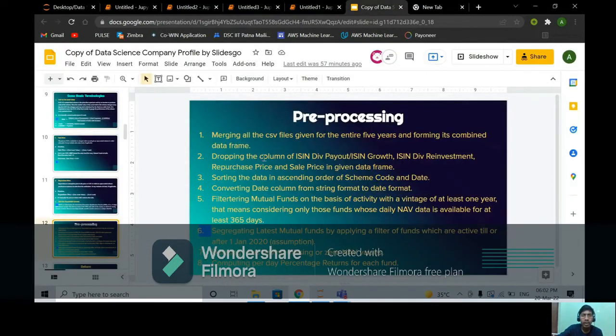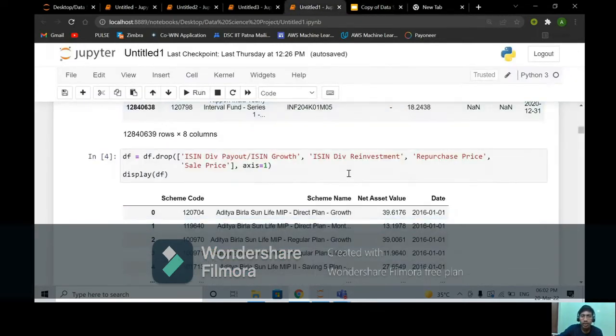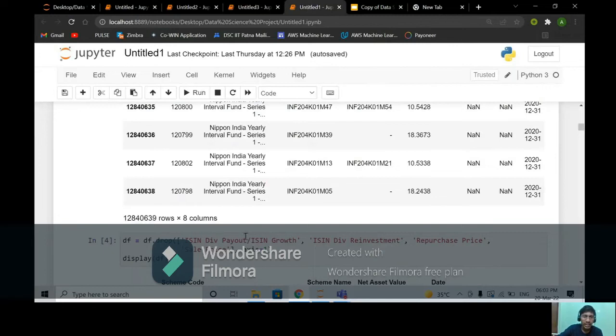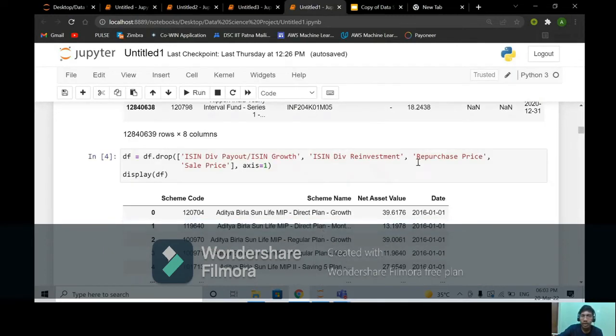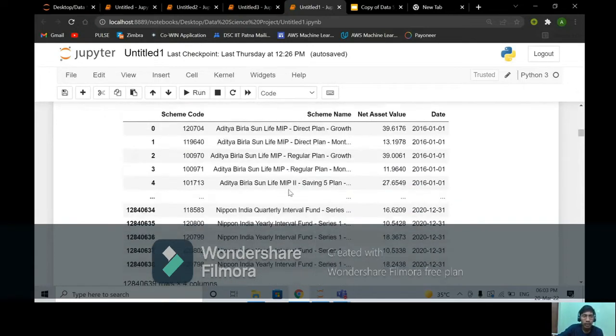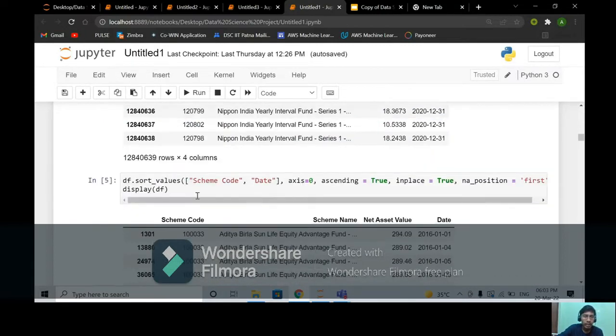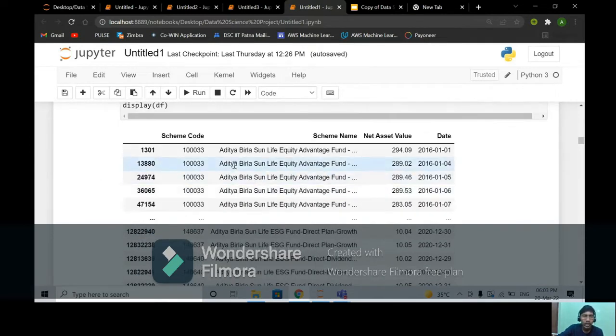After that, we dropped the columns of ISIN division payout, growth, and reinvestment. We don't require the ISIN division payout column, repurchase price column, and sale price column, as discussed before, because sale price is basically the NAV if there is no entry load, and repurchase price is equal to NAV if there is no exit load. After dropping these columns, our data looks like this, and after that we sorted our data frame by scheme code and its respective date, so that our data frame consisted of sorted values of schemes.